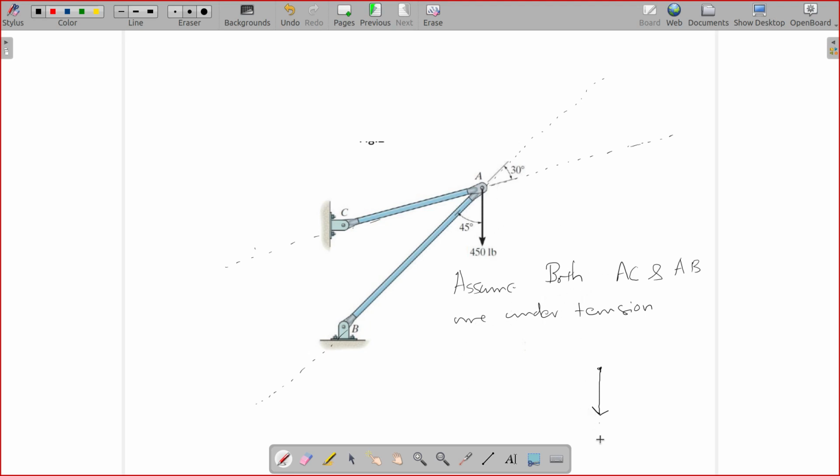Joint A has 450 pound force acting downwards, and if something is under tension, this angle is 30 degree, and this also should be 30 degree. So this is 30, this is 45 degree.